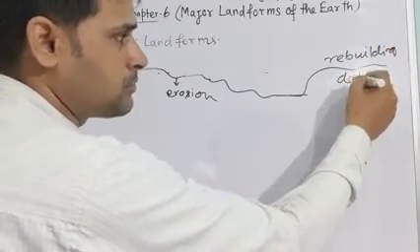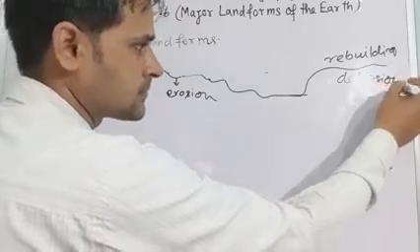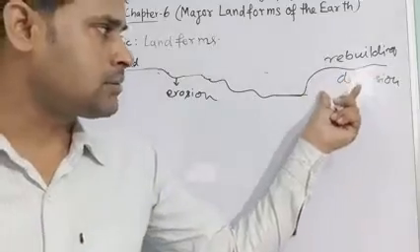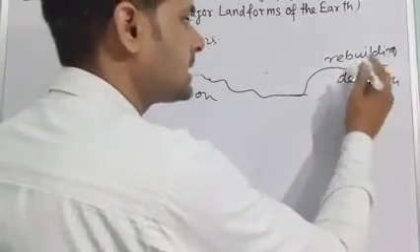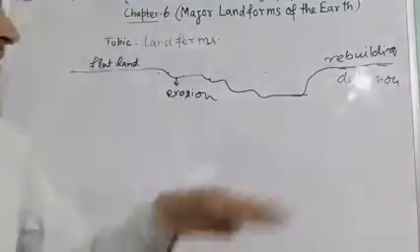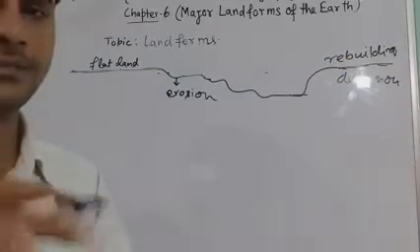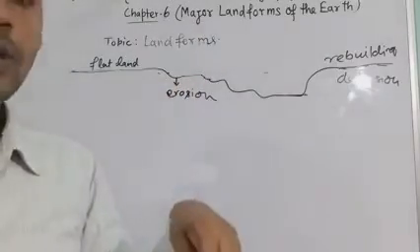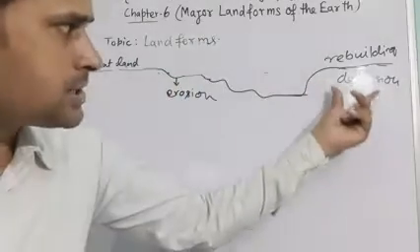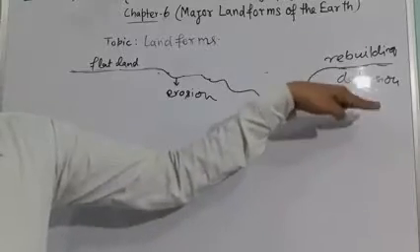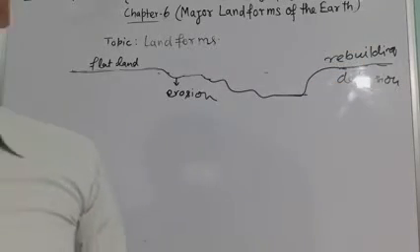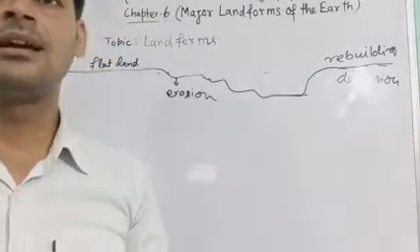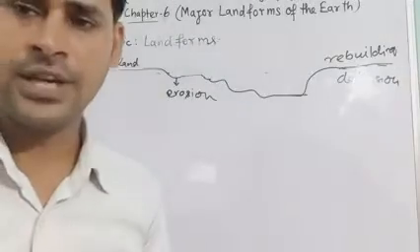When soil is stored at a particular place, the land surface becomes higher. So in erosion the land surface becomes lowered, and in deposition the land surface becomes higher. These two processes are carried out by running water, ice, and wind.